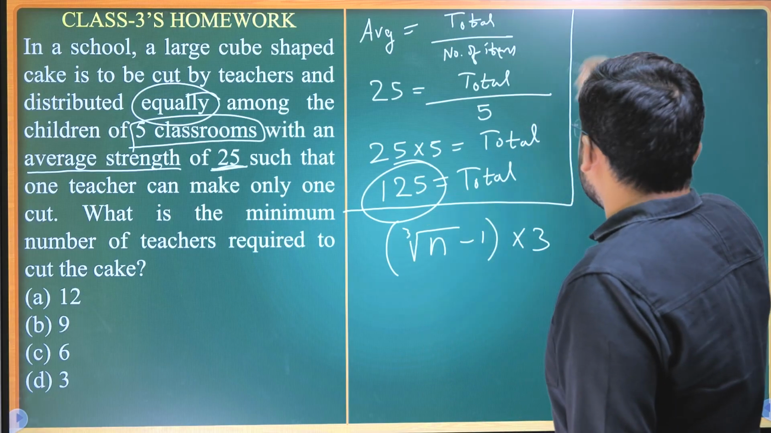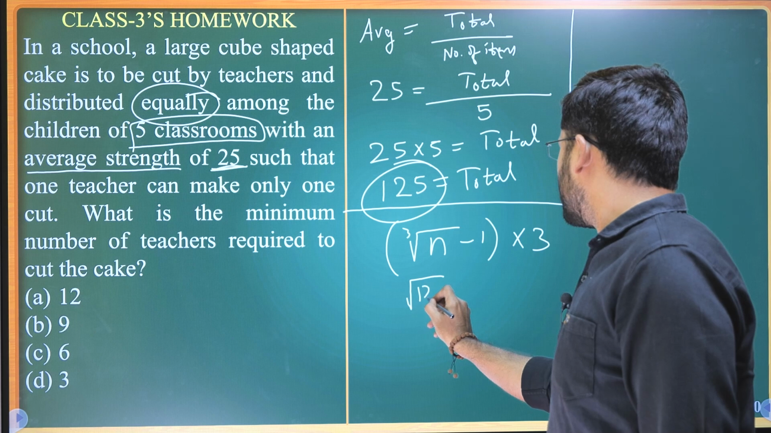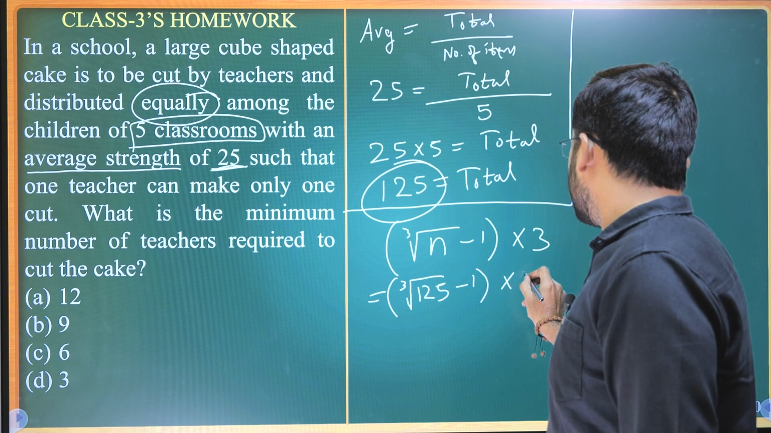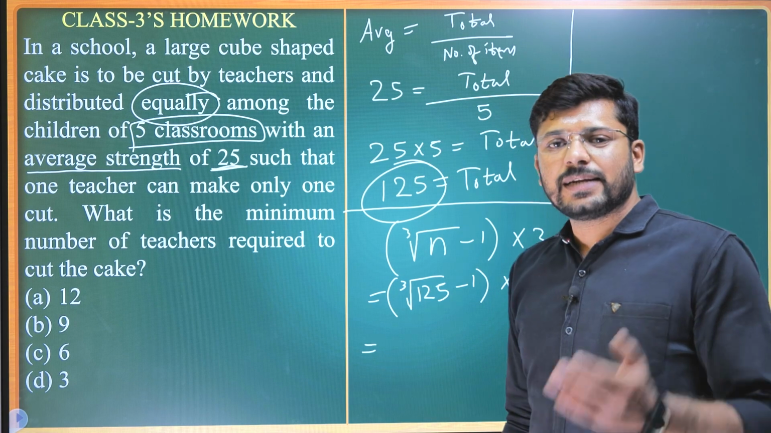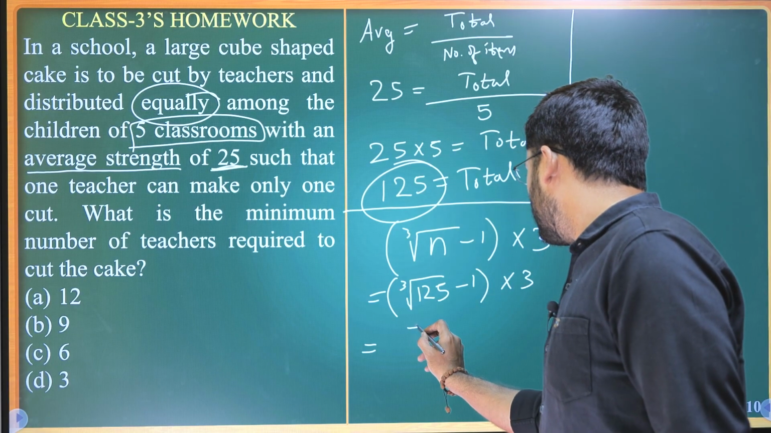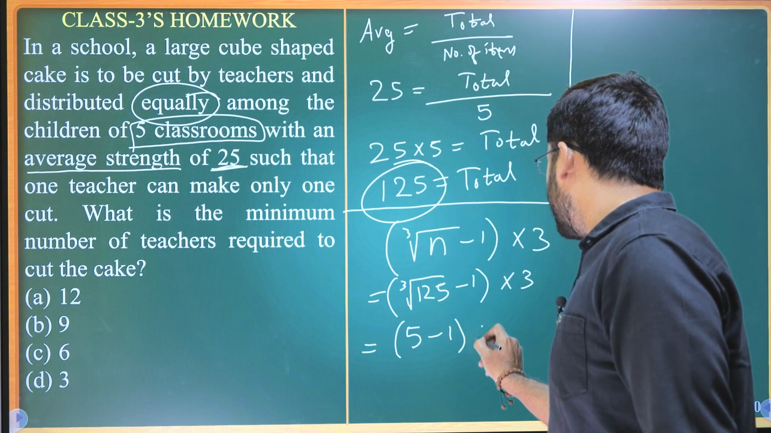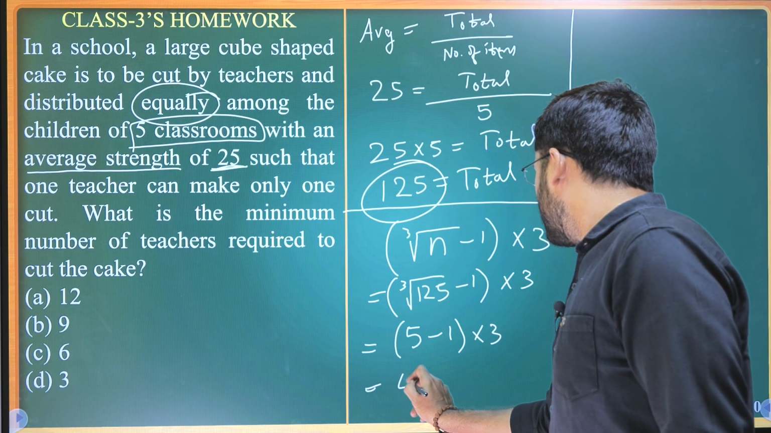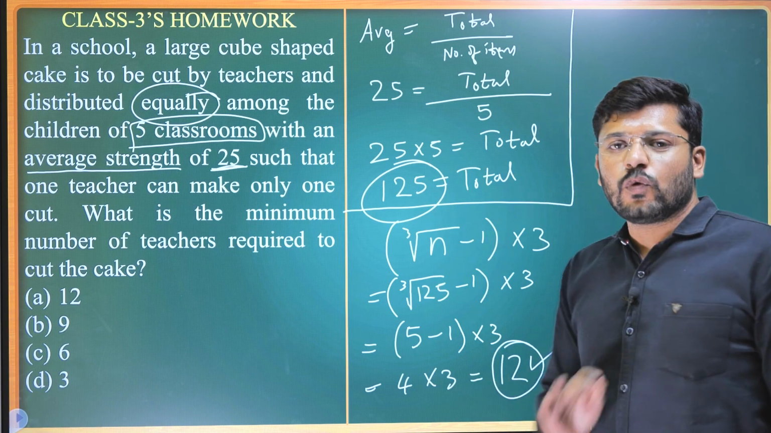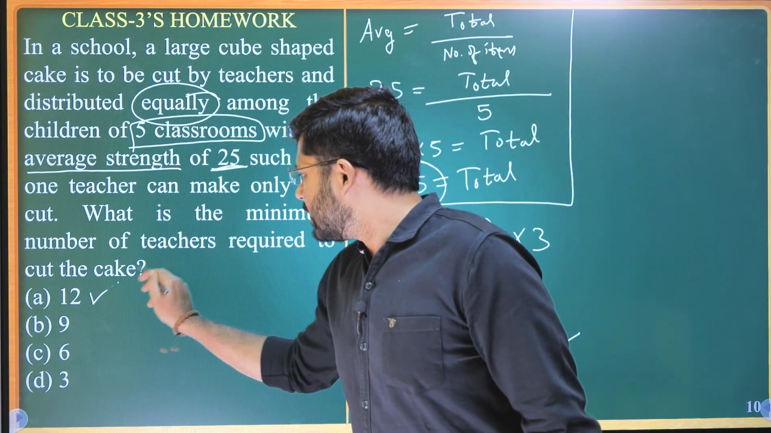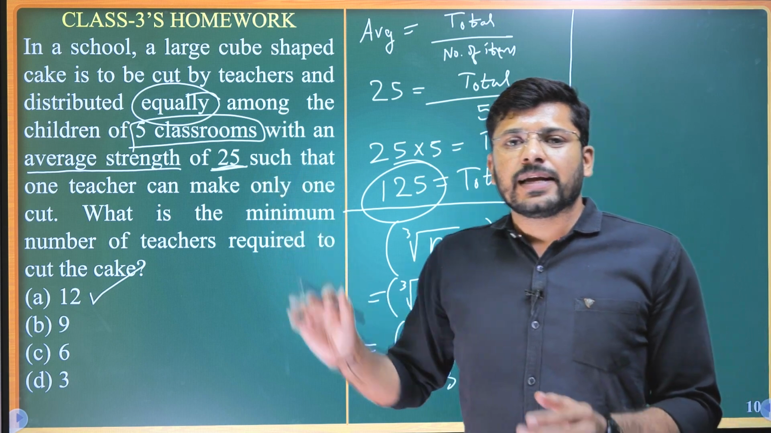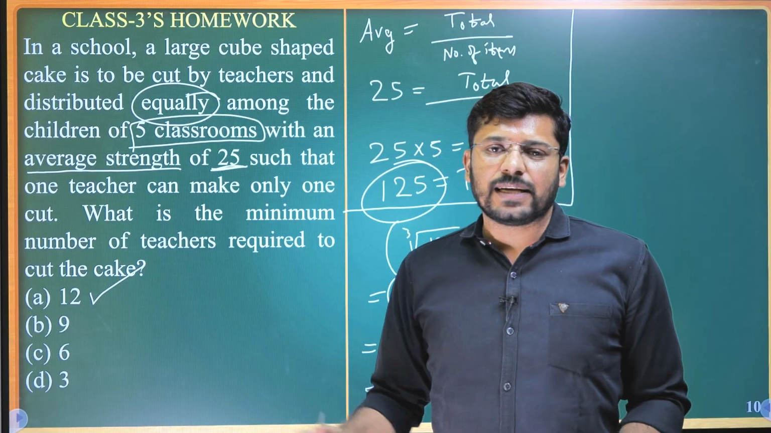So what do we do? We will do (cube root of 125 minus 1) into 3. What is the cube root of 125? That is 5, because 5 into 5 into 5, 25 into 5, that is 125. So it is (5 minus 1) into 3. That would be 4 into 3. What is 4 into 3? That is 12. So in this question, the answer is 12. So 12 cuts are necessary, and one teacher can make only one cut. So 12 teachers are necessary.